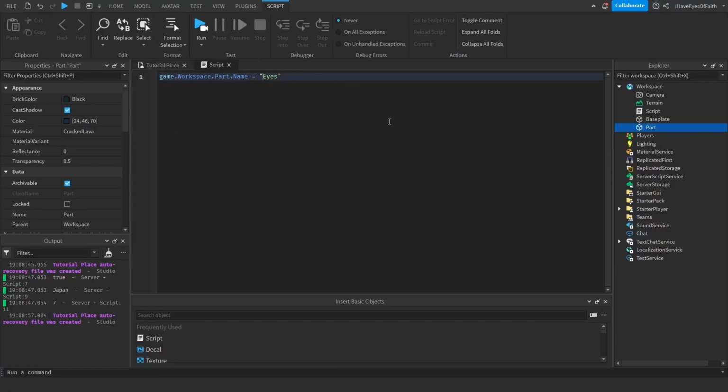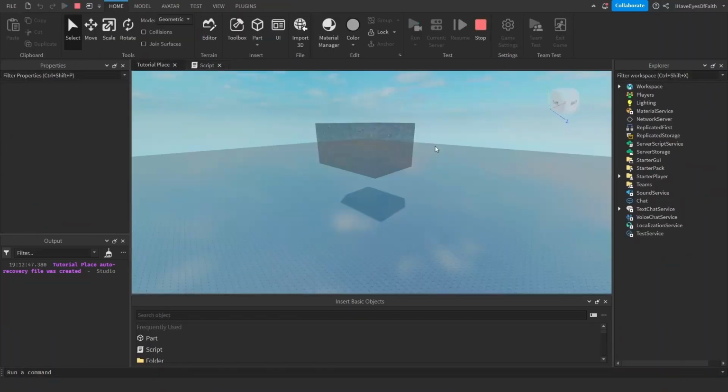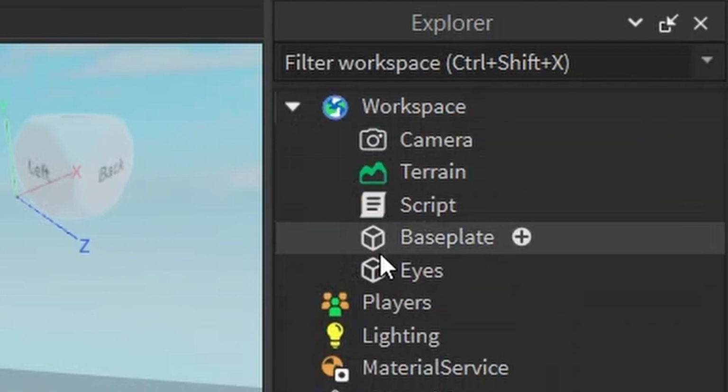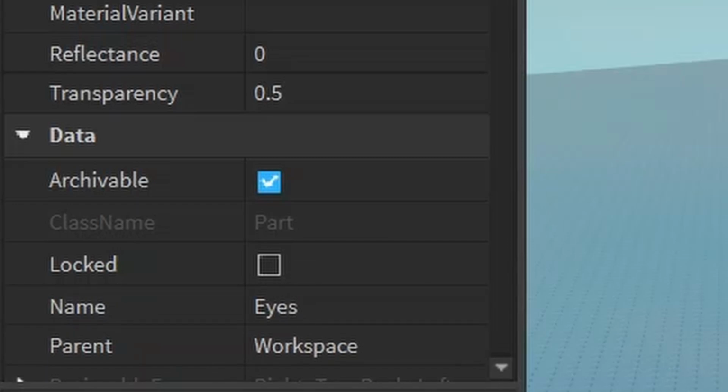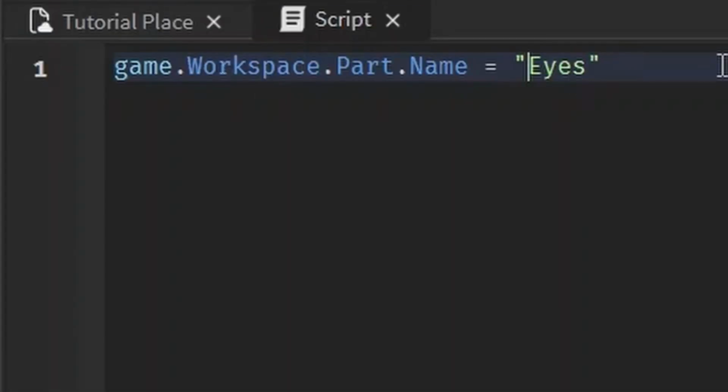And nothing's happening right now because scripts only run when the game is played. So let's test it out. And now let's look at the Explorer tab. Oh, it's called Eyes. And in the property, it's also called Eyes. We changed the name. You have to make sure you use the right data type for the right property.